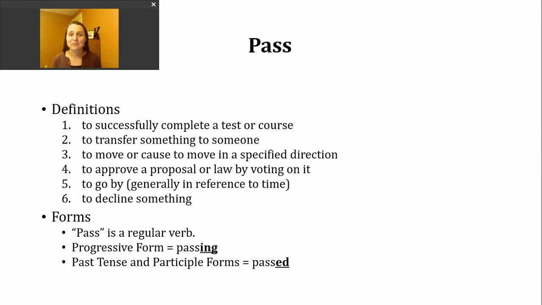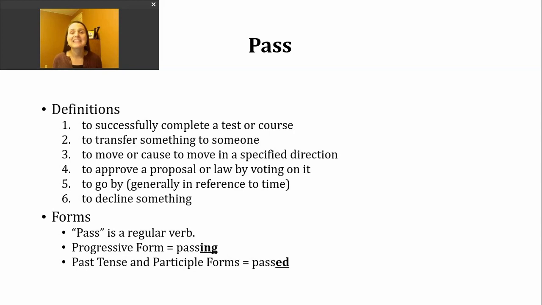Finally, the sixth way you can use this verb pass is to decline something. So as an example, somebody offers you a treat, a cookie, a cupcake, right? And you go, no, I'll pass, right? You're saying, no, thank you. You're declining the thing or object you've been offered.